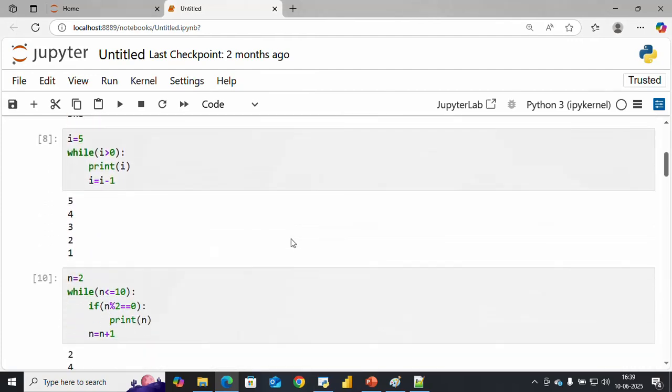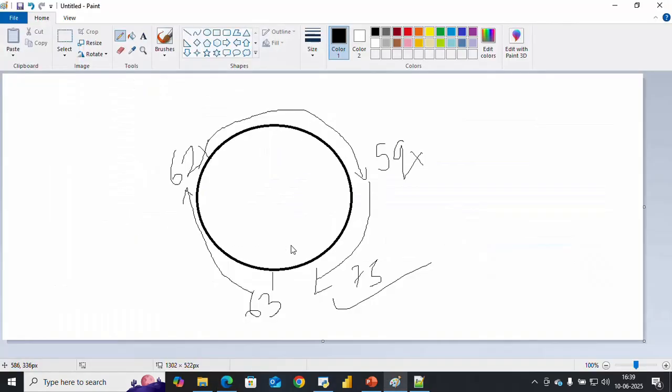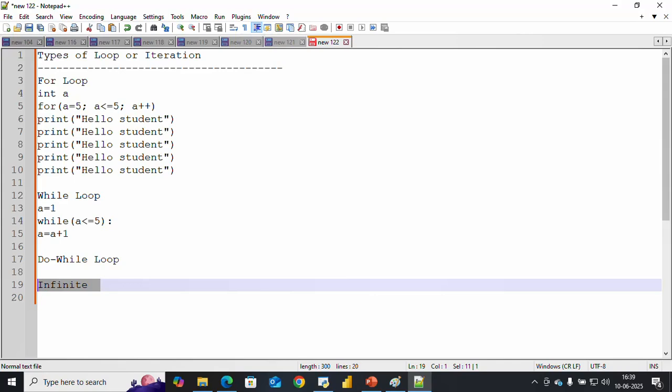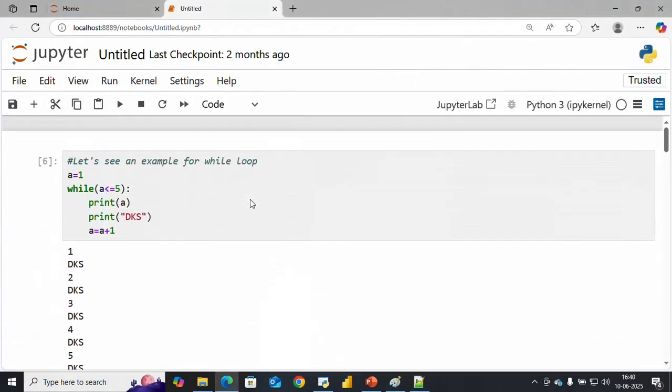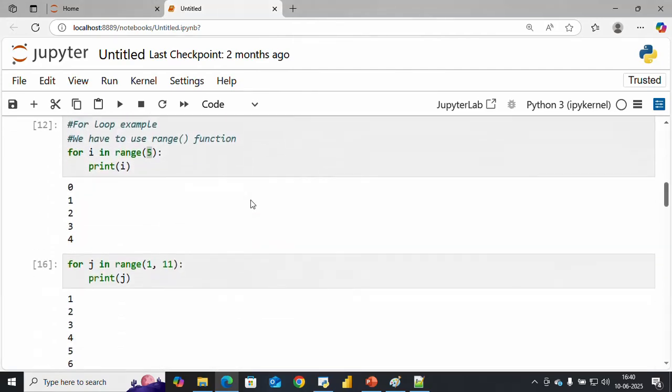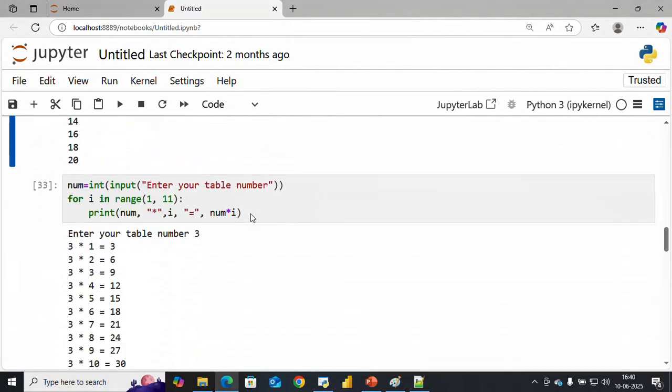Okay, and we also saw the loop iteration, how the loop works like a circle repeating the same condition again and again, how the loop works over the condition step by step, meaning how to do the iteration of the loop. That is really very important. Sometimes students only know how to write the program, but if somebody asks how the increment is going on, how the decrement is going on, they are not able to understand. So it's better that first of all you know from scratch level how to go for the loop. The loop works like a circle repeating the same condition again and again till the condition is not satisfied.